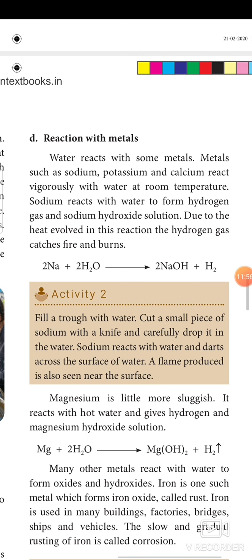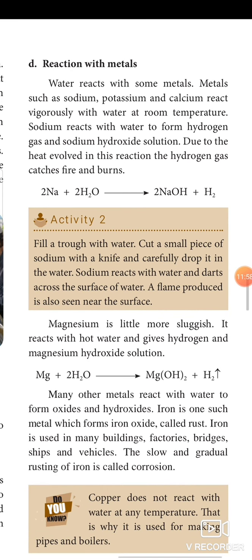Next, magnesium. Magnesium is lighter and more sluggish. It reacts with hot water and gives hydrogen and magnesium hydroxide solution. Magnesium hydroxide is Mg(OH)2. Many other metals react with water to form oxides and hydroxides. Iron is one such metal, which forms iron oxide called rust.